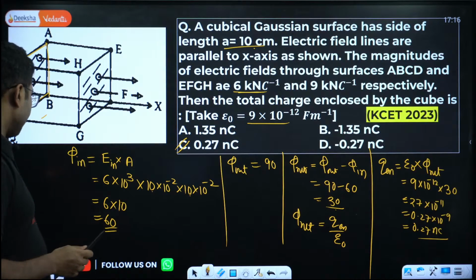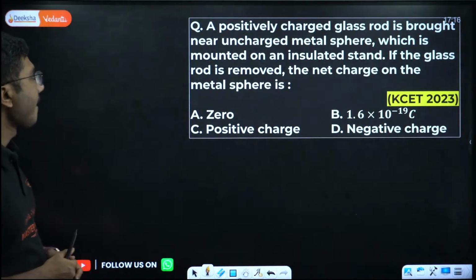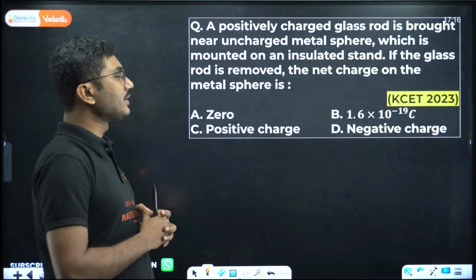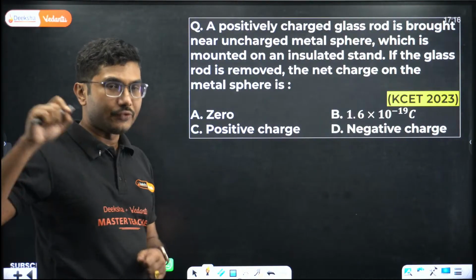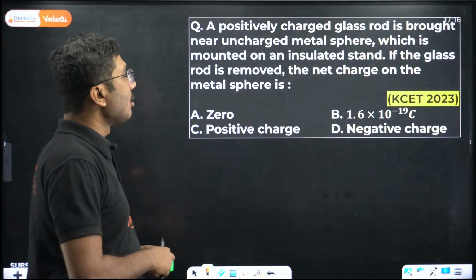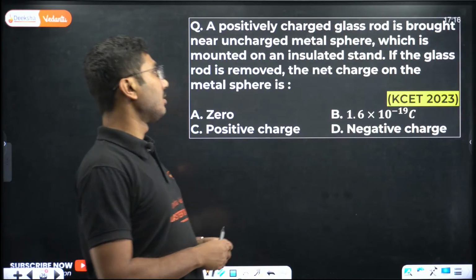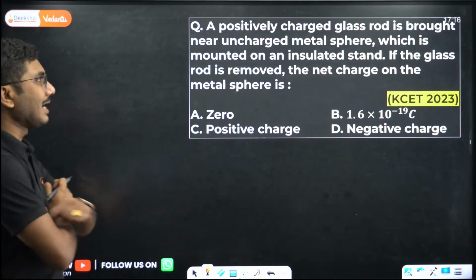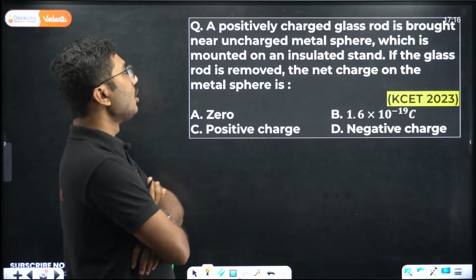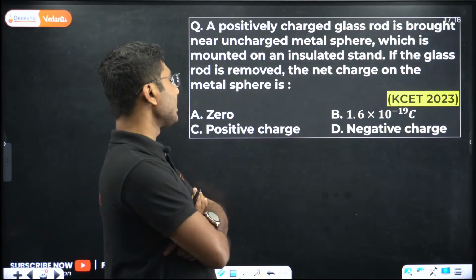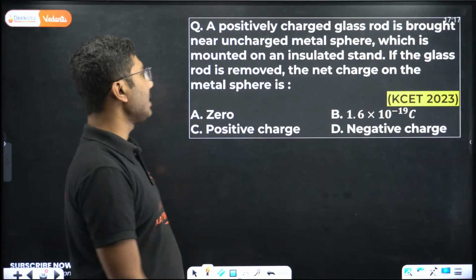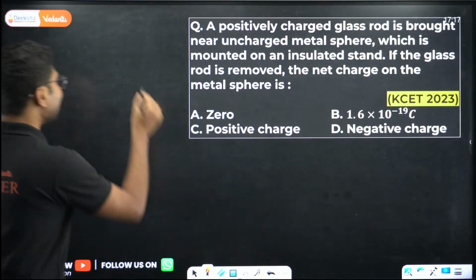Okay, now let's move on. A positively charged glass rod. If you have any doubt in any one of the questions, please do feel free to ask in the chat. A positively charged glass rod is brought near an uncharged metal sphere, which is mounted on an insulated stand. If the glass rod is removed, the net charge on the metal sphere is... easy question.